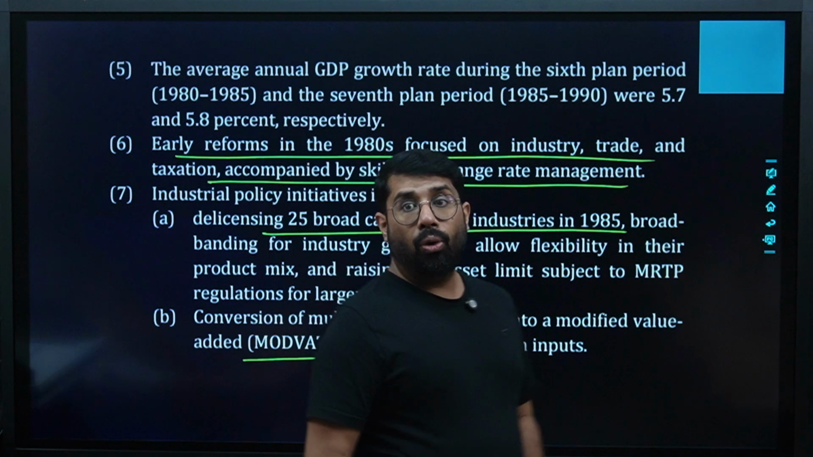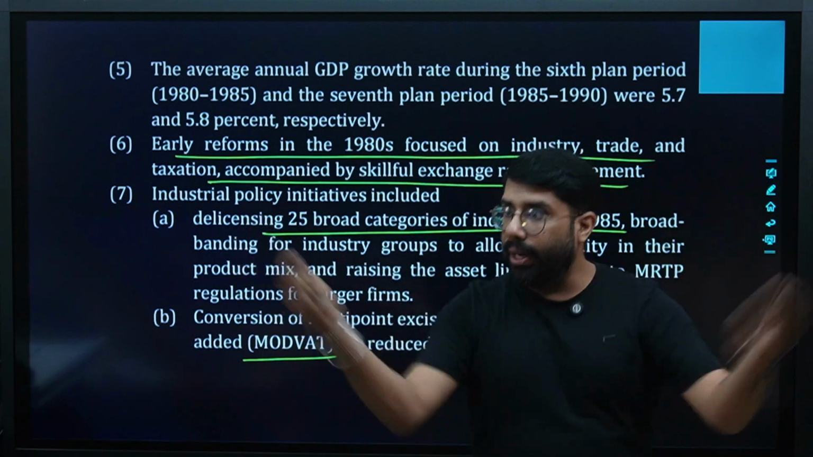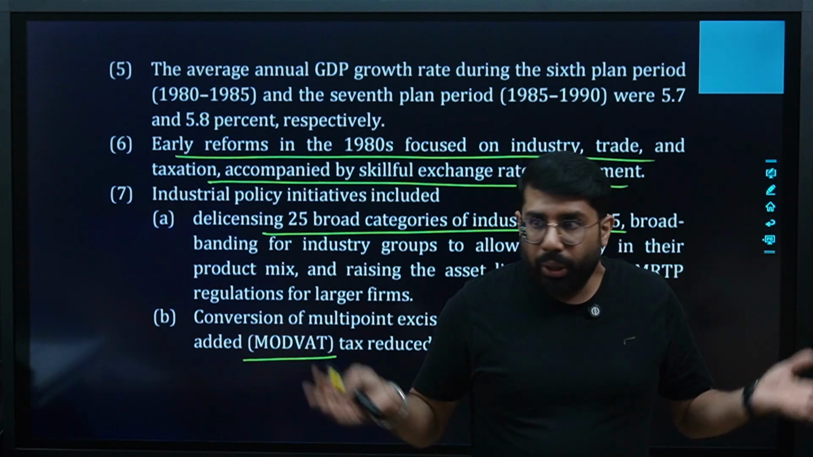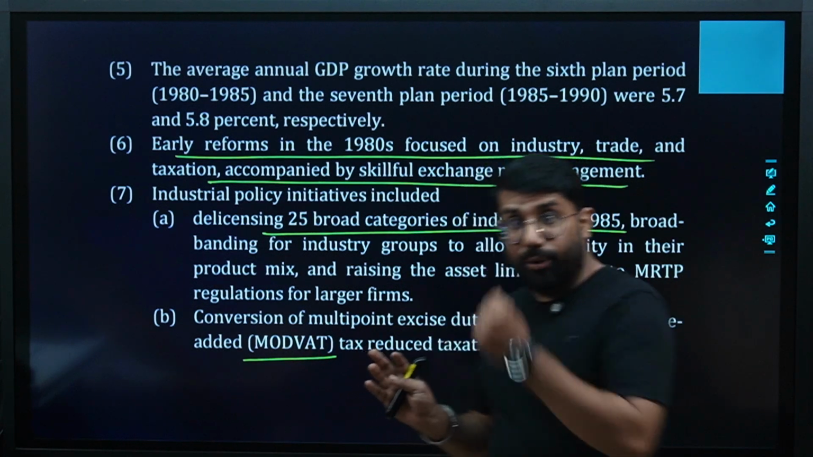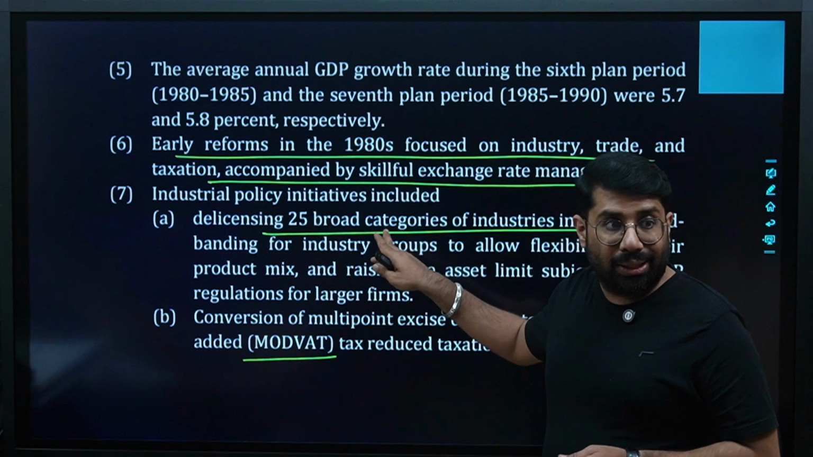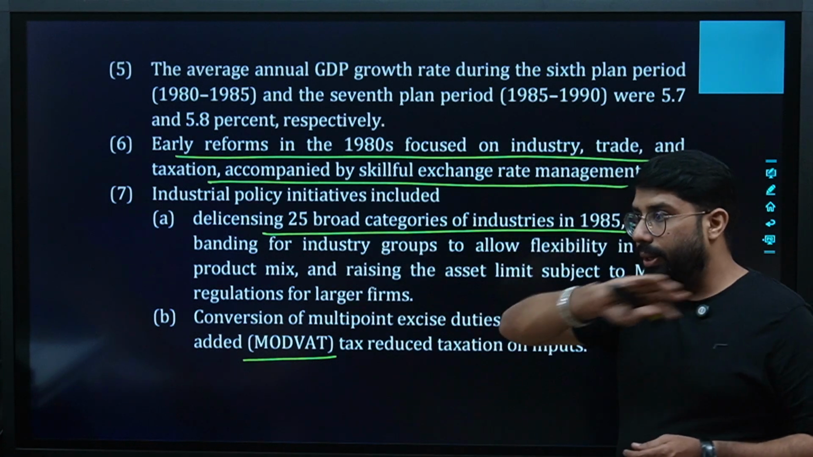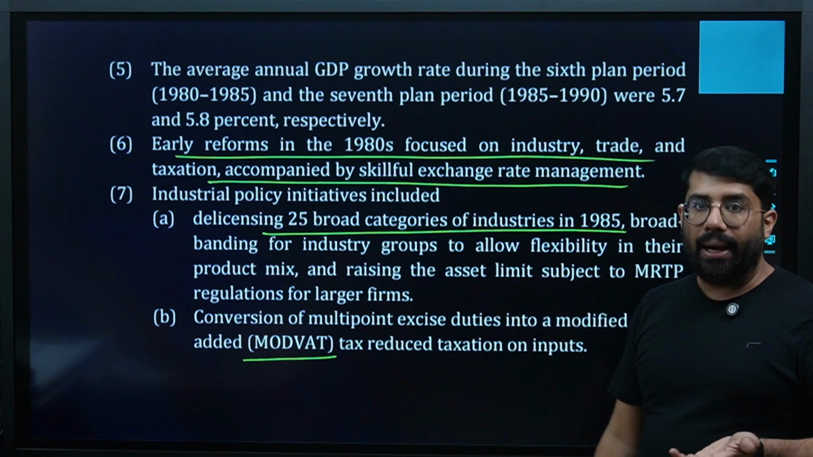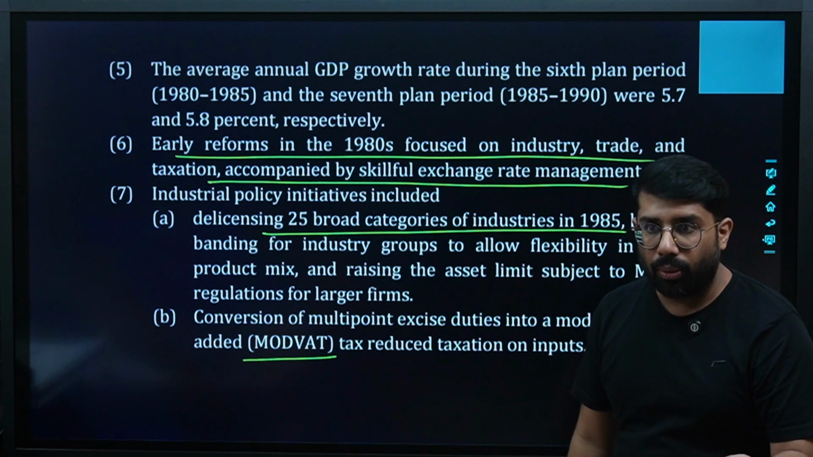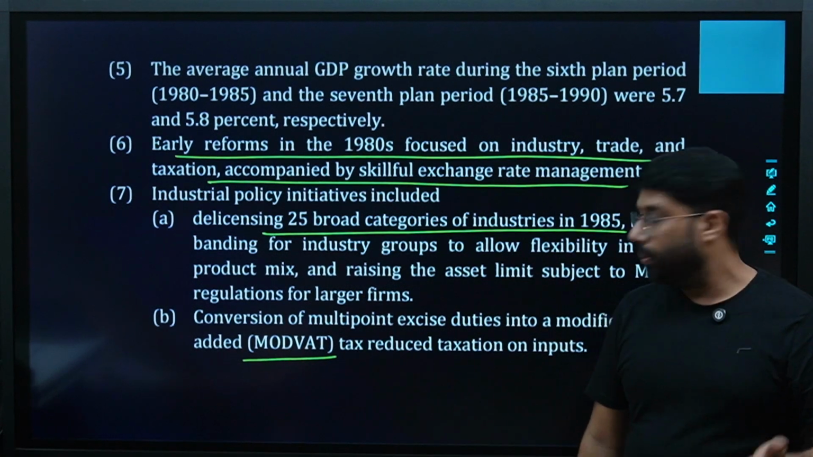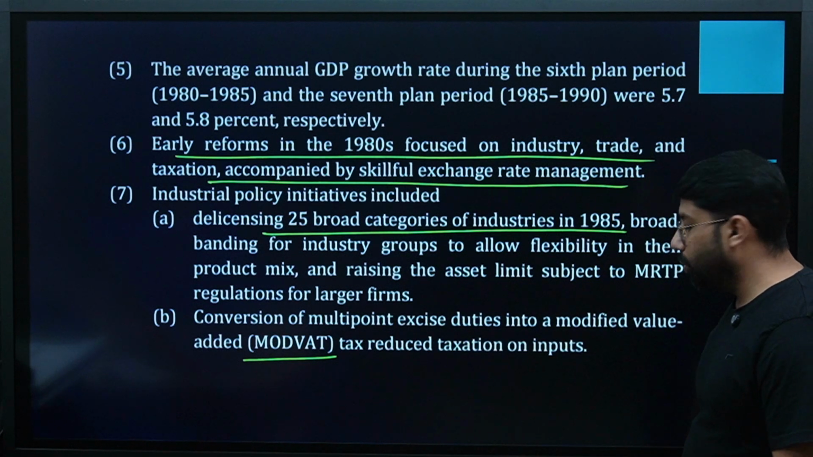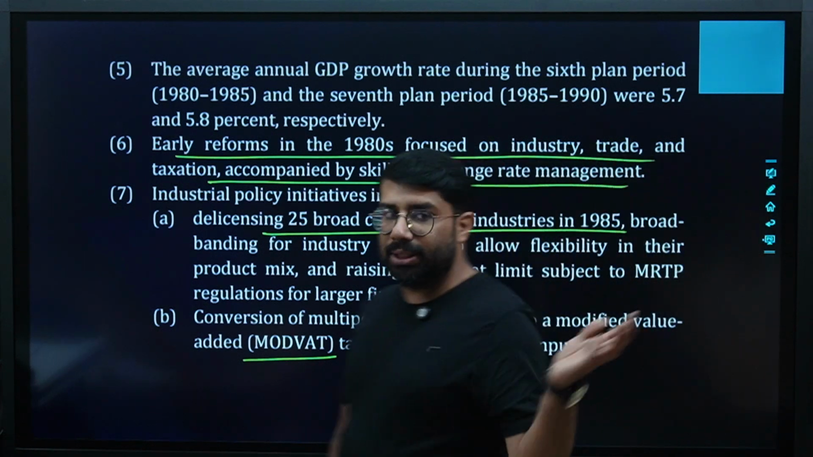It means we were now working from all these sides. We were hitting the problems from a 360-degree angle, doing all the possible things to increase the growth rate. Are we clear? The first step was changing the licensing criteria, that is we delicensed 25 industries, and also we increased the limits on the MRTP Act, so that you can hold more assets now. Are we clear? Yes or no? Yes. Conversion of multi-point excise duties into a modified value added MODVAT tax, reduced taxation on input. So basically we were working on taxes, as I told you, right?